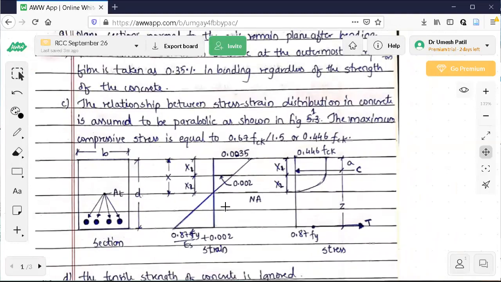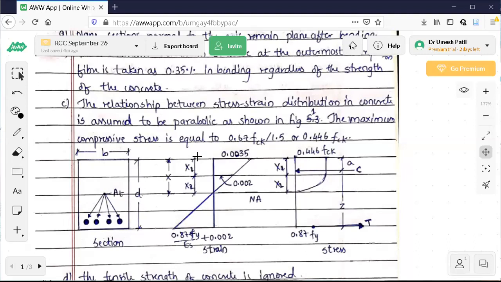I have drawn this. I cannot say, Bhargavi has drawn this figure, 0.0035. Okay, here it is. Now below you can see one more strain is given. This is the strain in the steel, 0.87 Fy by Es plus 0.002. This is the maximum strain produced in the steel at the time of failure, and 0.0035 is the maximum strain produced in the concrete at the time of failure. It means the top layer has failed.